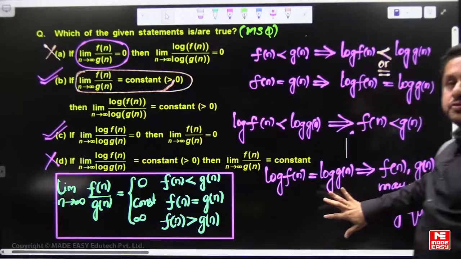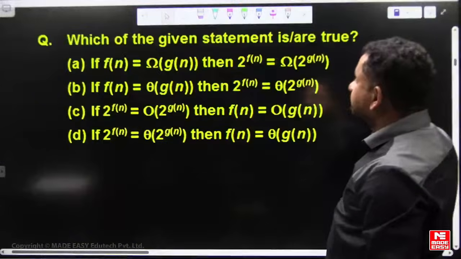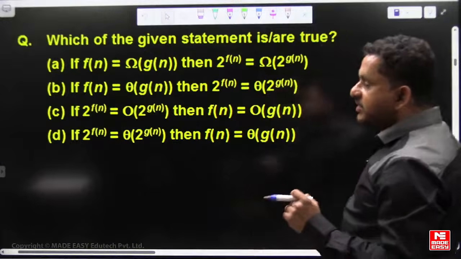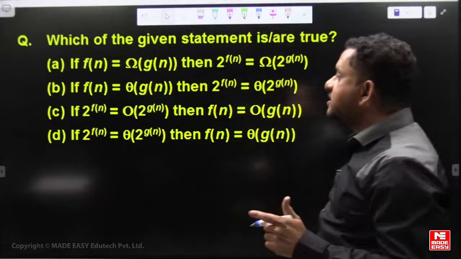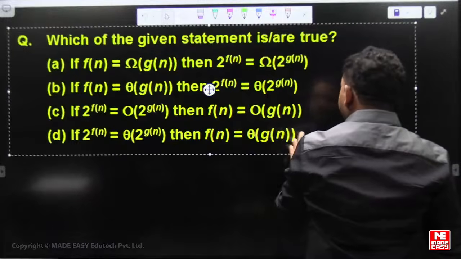Right, let's move to the next question. Previously it was comparison between f and g versus log f and log g. Now comparison between f and g versus 2 power f and 2 power g.